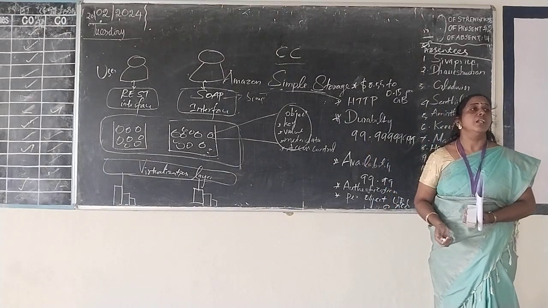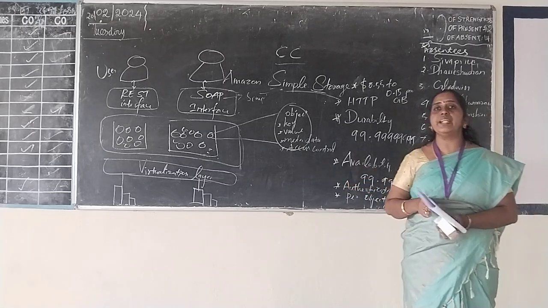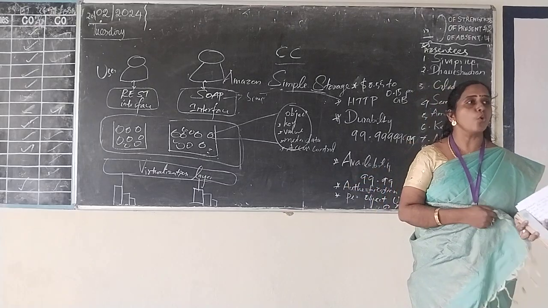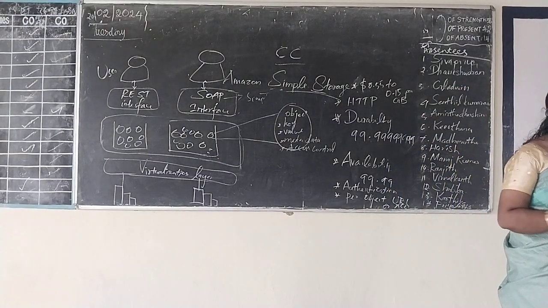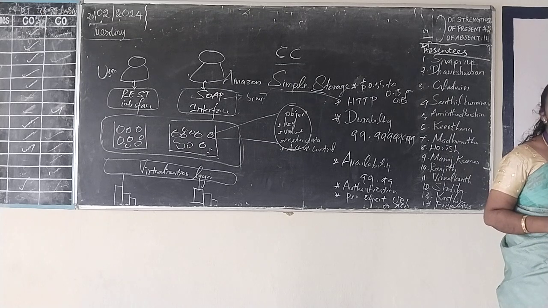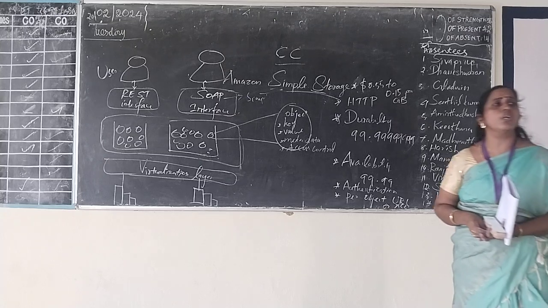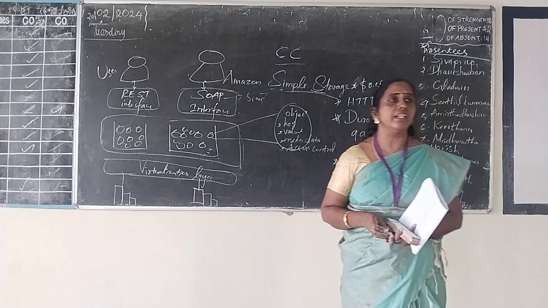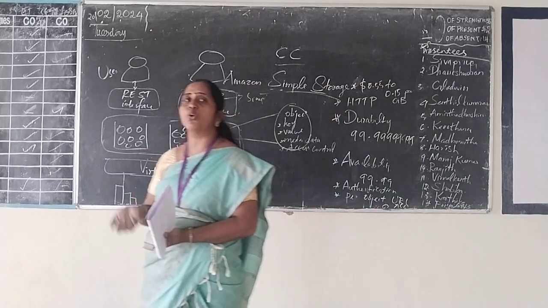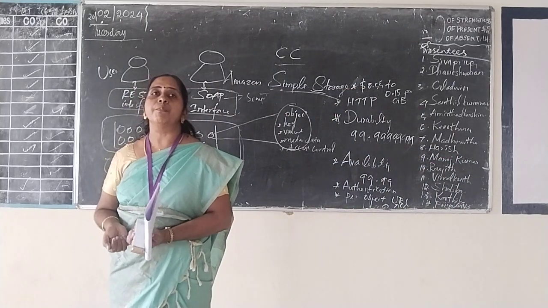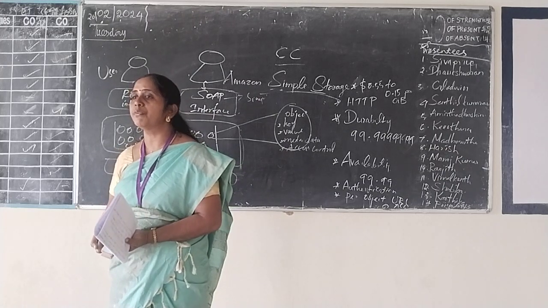So these are the features of Amazon S3. In Amazon S3, it provides storage as a service to all the users. That is, the user can store their data in Amazon S3, and they can retrieve the data whenever it is needed. So the user can store a large amount of data in the storage, and they can retrieve the data at any time as well as from anywhere.